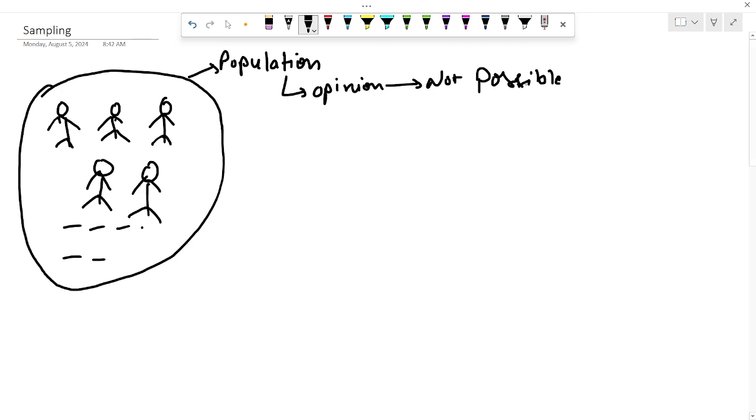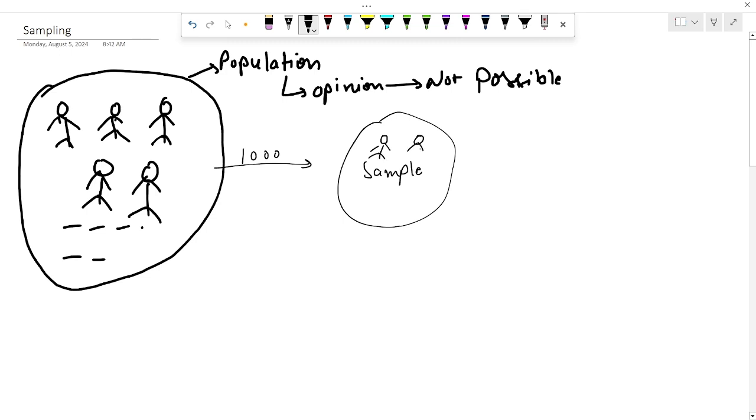Instead of asking everyone about their opinion, we select some small group, like 10,000 or 1,000 people from this population, and this is going to be our sample size. So our sample size is 1,000, and these are the people in this sample that we have randomly selected from this population. This is the sample: a smaller group from this population that represents the whole population.